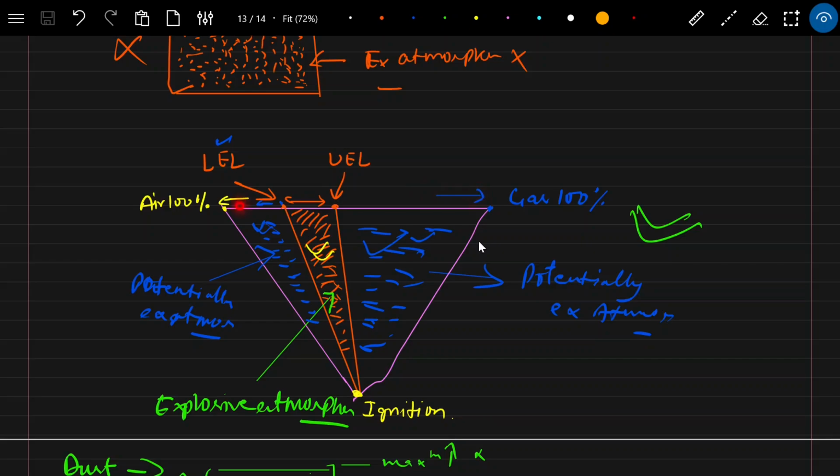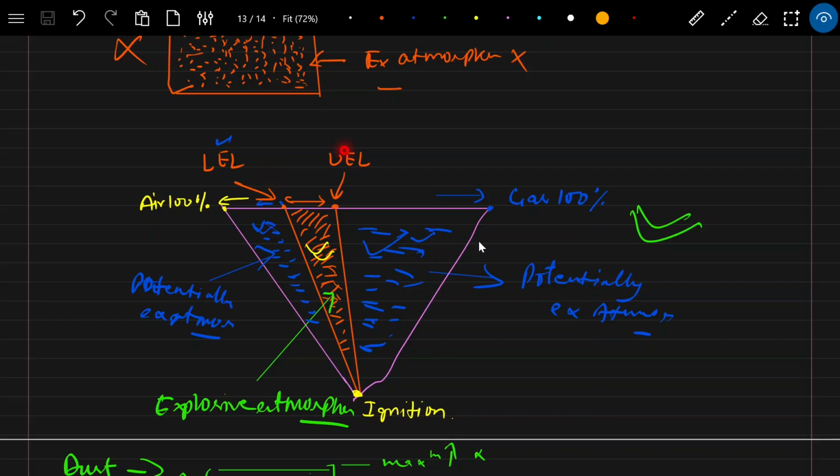It means gas is minimum here and gas is maximum here, that is 100%. Here the air is minimum, and the air is maximum at this area, that is 100%. It means the gas concentration is from 0 to 100%, and there is some lower explosive and upper explosive limit,